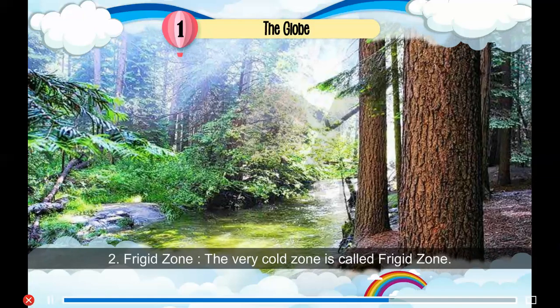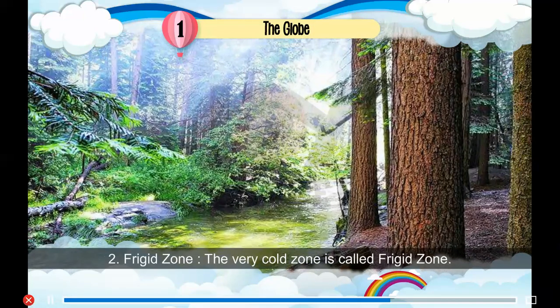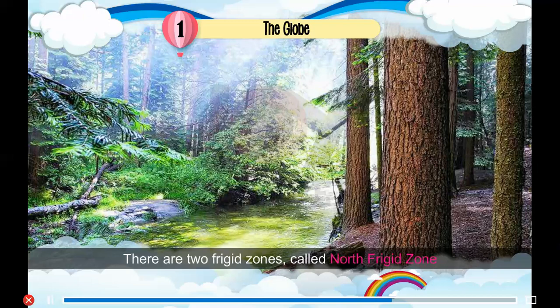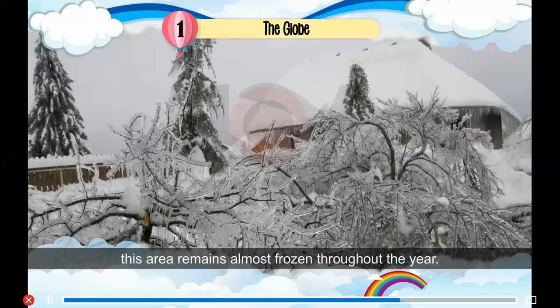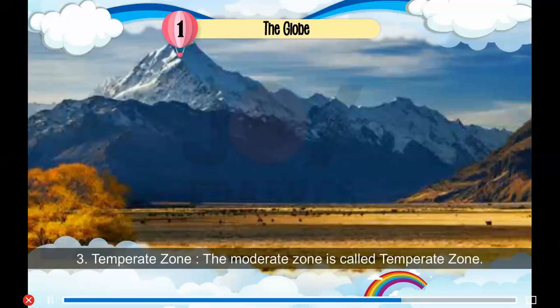2. Frigid zone. The very cold zone is called frigid zone. There are 2 frigid zones called North Frigid Zone and South Frigid Zone. As sunlight is very slanting here, this area remains almost frozen throughout the year.